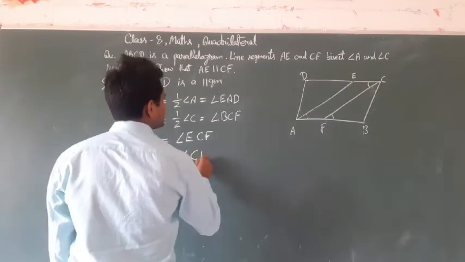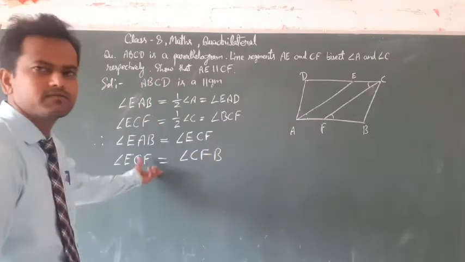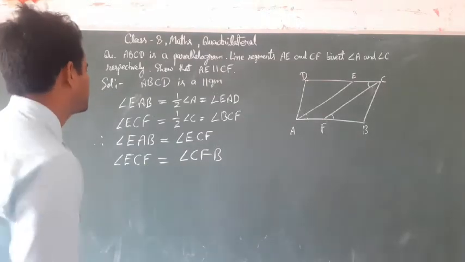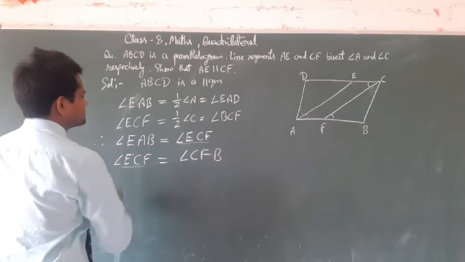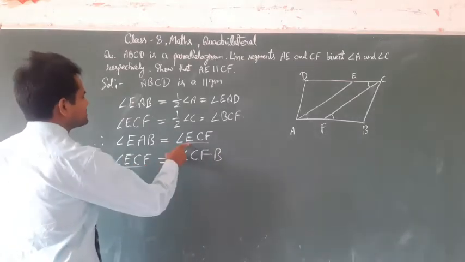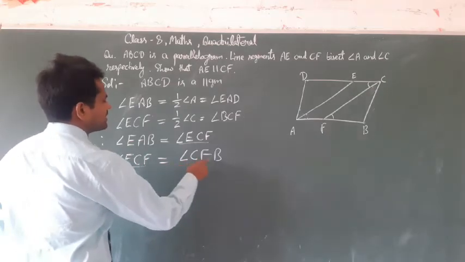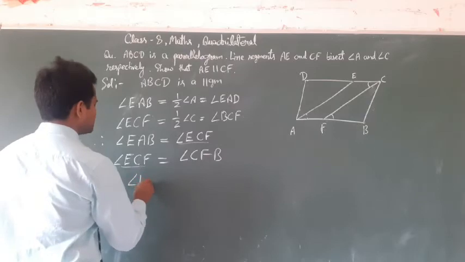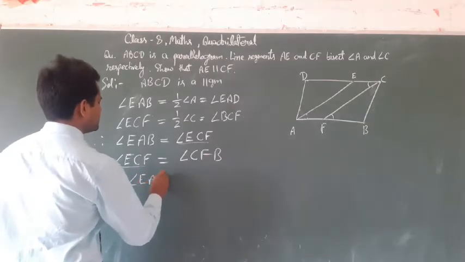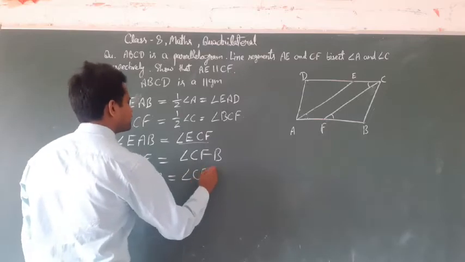Observe this: the value of ECF is EAB and ECF is also angle CFB. So we can say that EAB is equal to angle CFB.